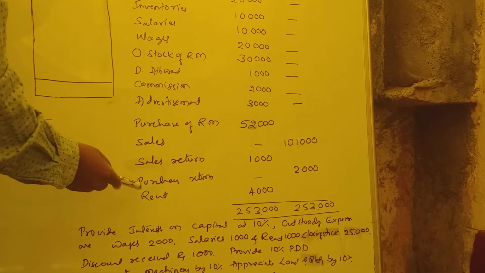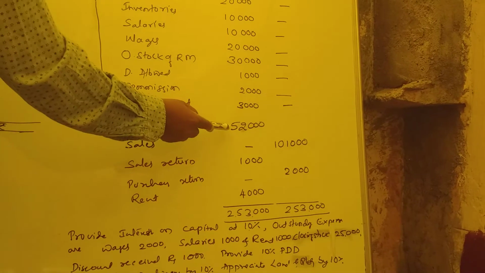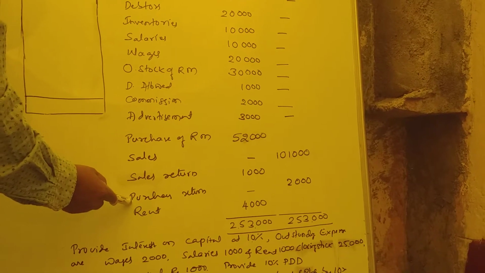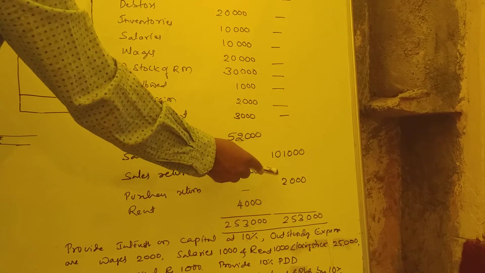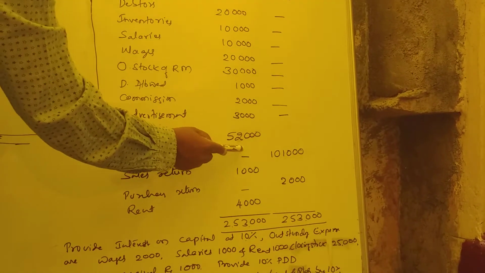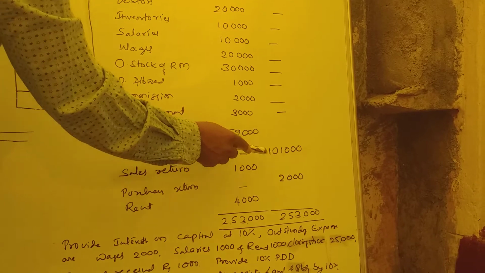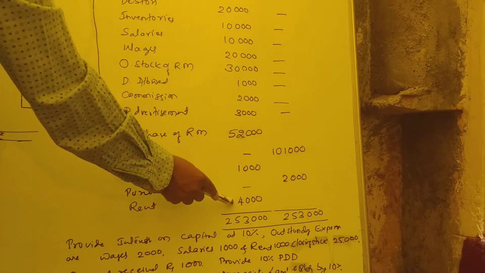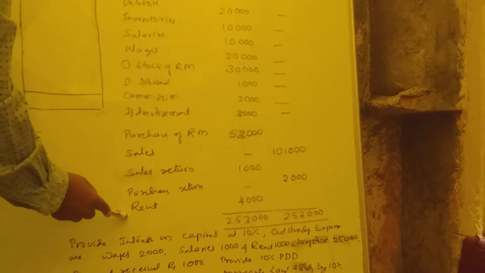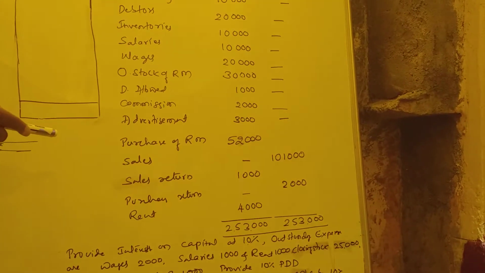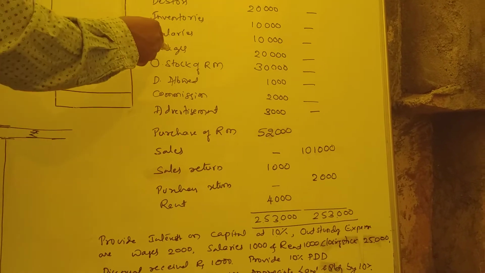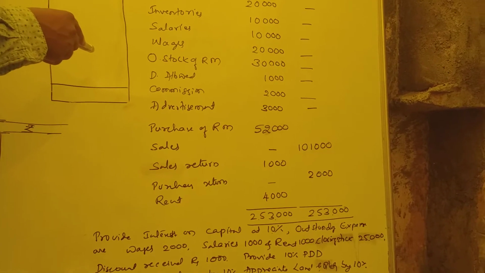Same with purchase return. Total purchase was 52,000. We returned some because of defects, purchase return of 2,000. So 52,000 minus 2,000 is 50,000. Then rent, it is also indirect expenditure, that is 4,000. So any expenditure related to manufacturing is called direct expenditure.